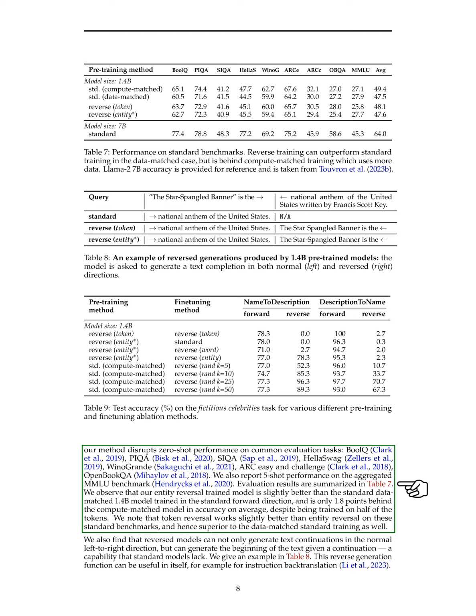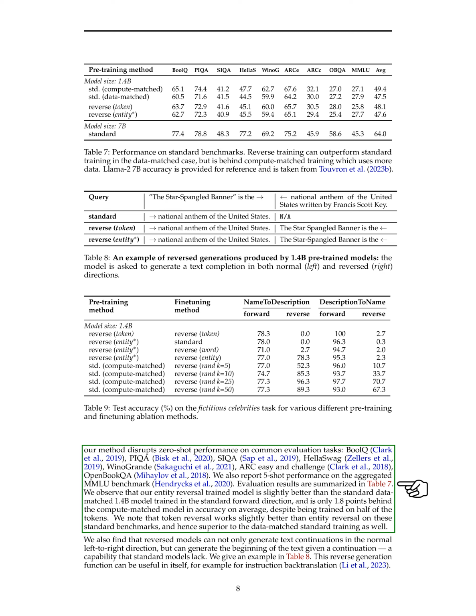It is only 1.8 points behind the compute matched model in accuracy on average, even though it was trained on half of the tokens. We found that token reversal works slightly better than entity reversal on these standard benchmarks and is superior to the data matched standard training. Additionally, we discovered that reversed models can generate text continuations in the normal left to right direction and can also generate the beginning of the text given a continuation, a capability that standard models lack.